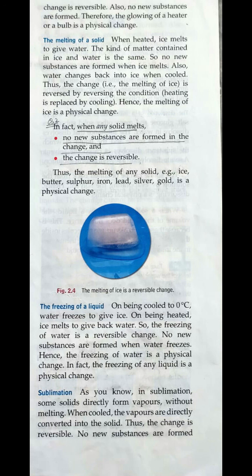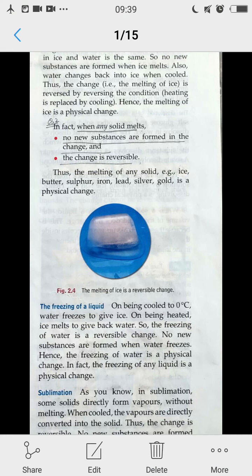Then freezing of a liquid. Now, students, when we freeze water, it changes into ice, and this change takes place at 0 degree Celsius. And when this ice is heated, it changes back to water. So this is again a